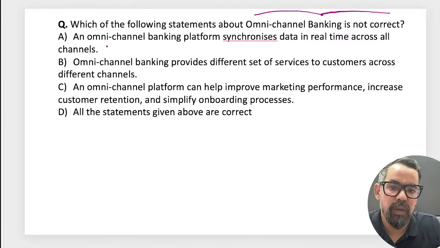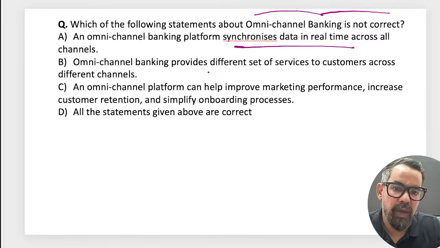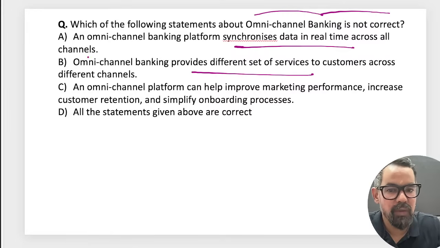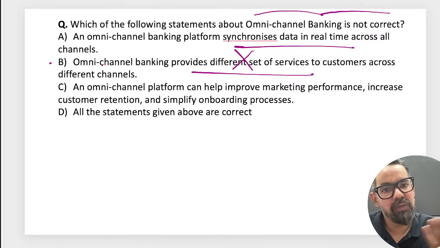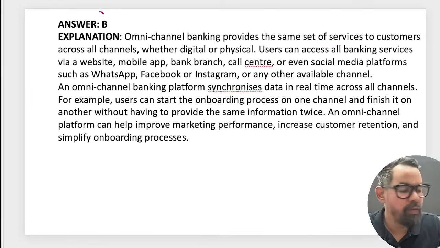Which of them are synchronized data in this. Omni channel provides different set of services. No, it is not a different set of services, right? Like internet banking, mobile banking, or branches, we are providing the same set of services. And so option B must be the right answer for this particular one.